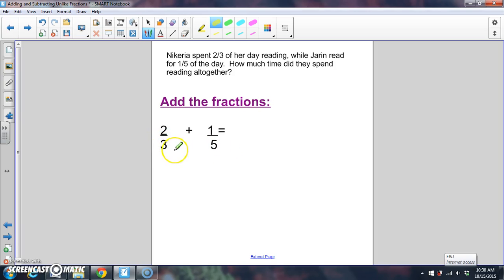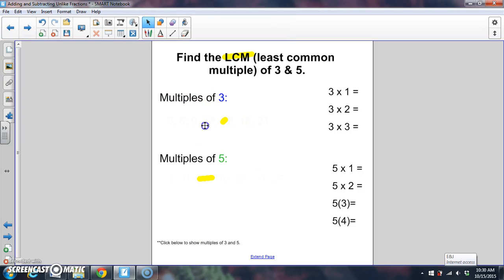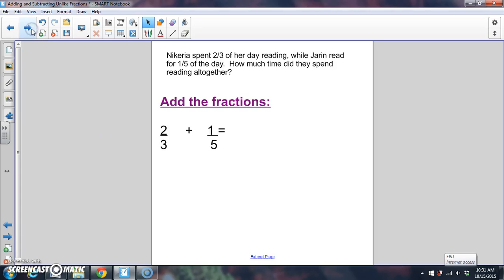They do not have the same denominator. So let's go back to our work a few slides ago and refresh our memory. What did we find was the same multiple? 15. Okay, so let's go ahead and use 15 since we've already put in the effort to do that work. So let's rewrite this. We want 15 as the denominator for both of these fractions. So we're going to make two new fractions, or we could say equivalent fractions.